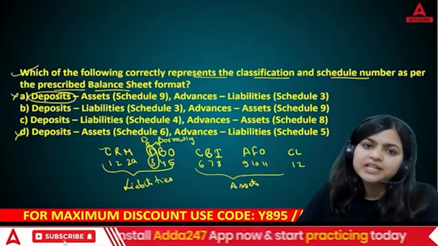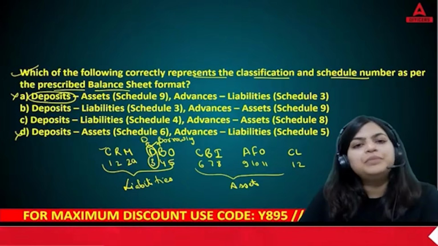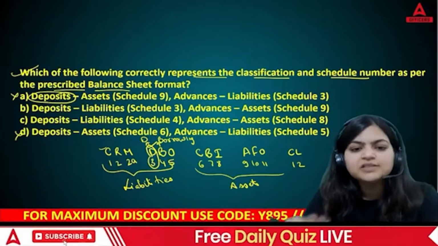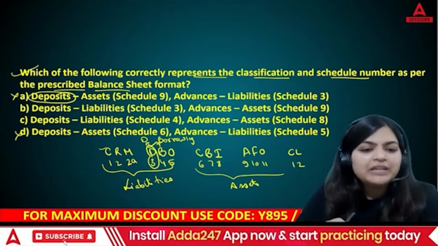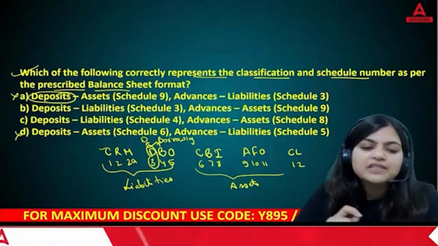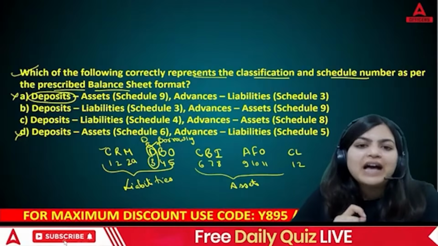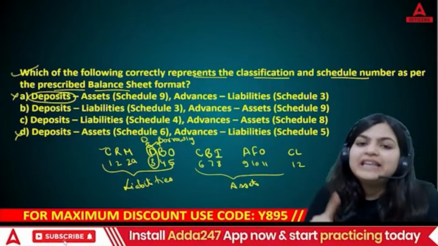Similarly, for the asset side, C means your cash and balances with RBI. Then B means your balances with banks and money at call and short notice. Then I means investments. Then A means advances. F means fixed assets. O means other assets. And CL means contingent liabilities.